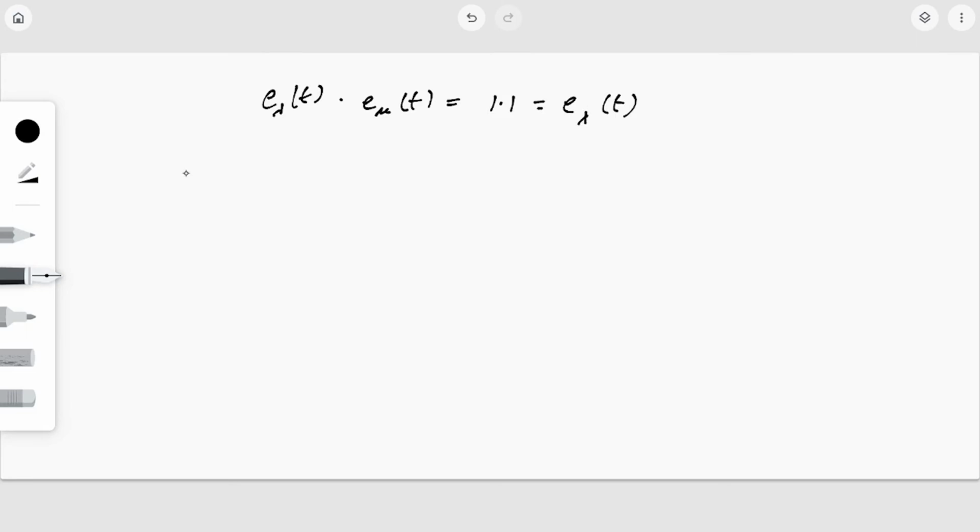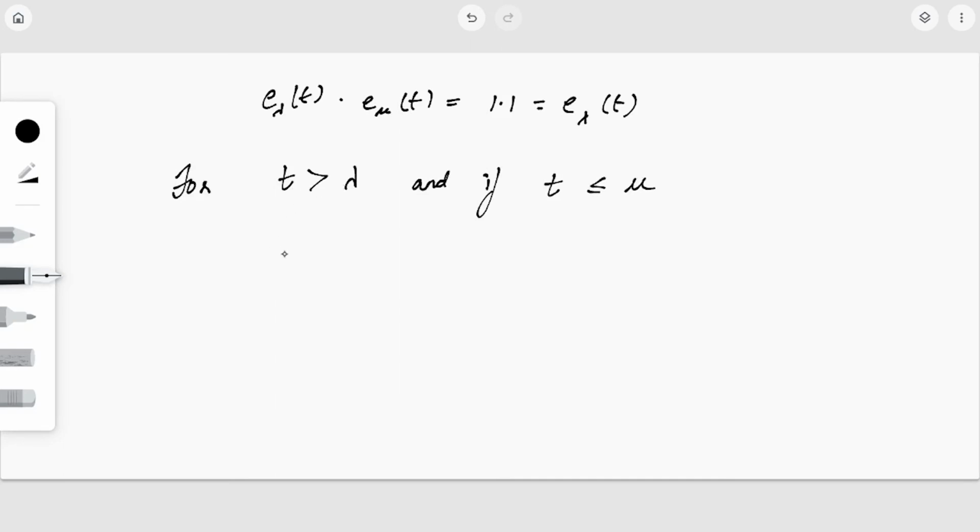Now the next case is for t greater than lambda. Here we are saying that t is greater than lambda. Now we have two other possibilities: t is either less than or equal to mu, or it is greater than mu. So if t is less than or equal to mu, let's see what will happen.